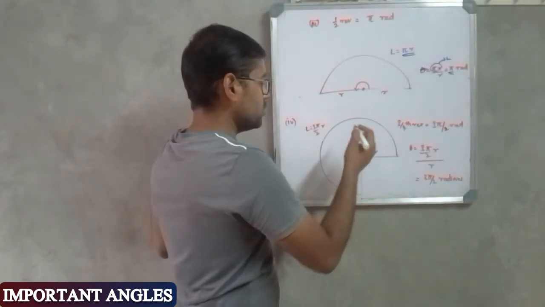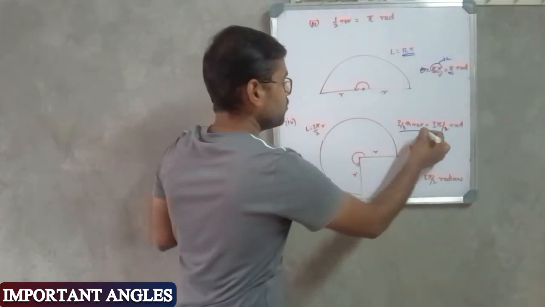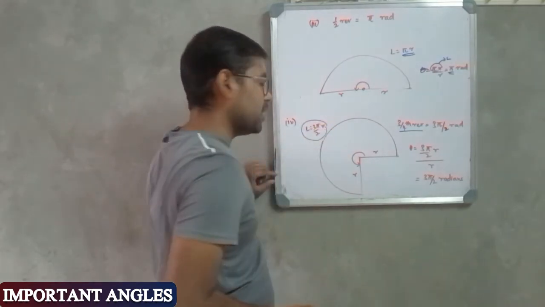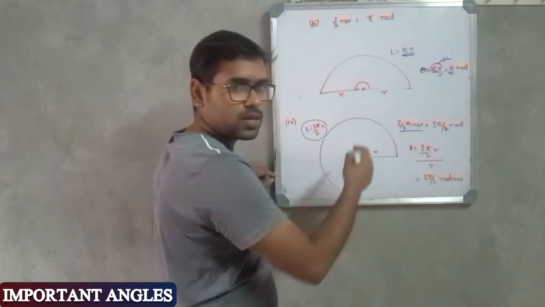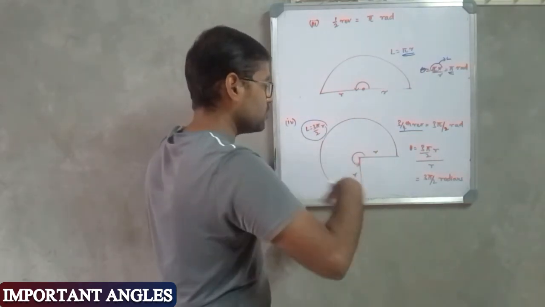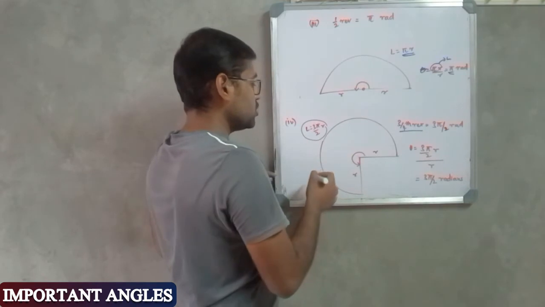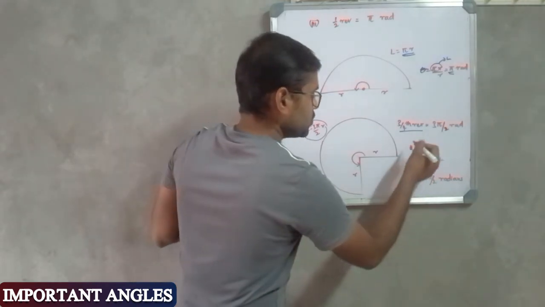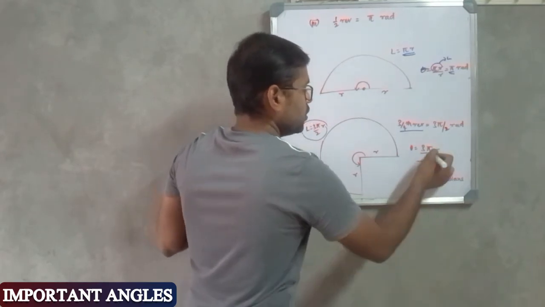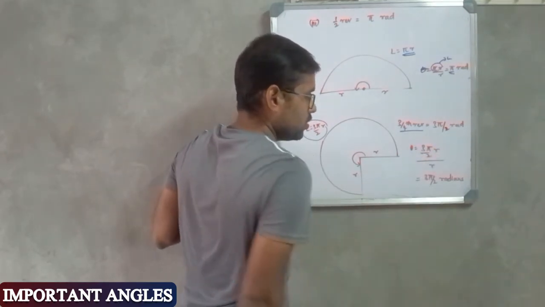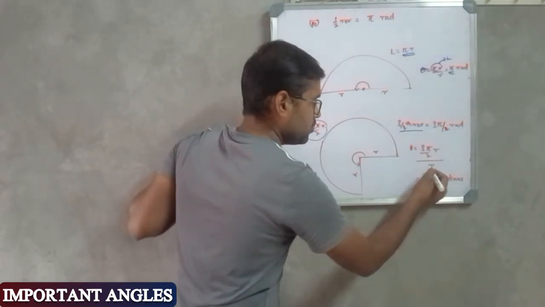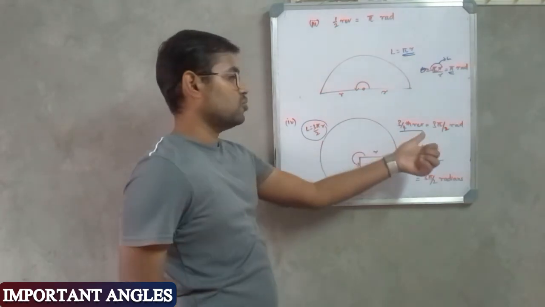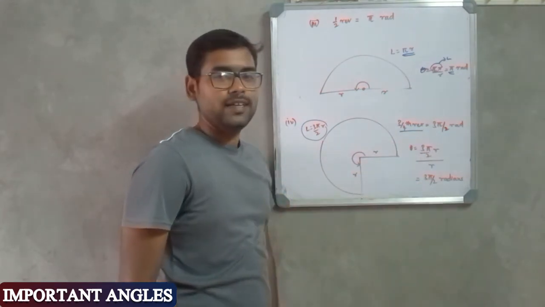Similarly for 3/4 of the revolution, the length of the arc will be equal to 3 by 2 pi r, since for a full revolution the length of the arc is 2 pi r. If we substitute into the formula, theta will be equal to 3 pi by 2 r divided by r, which is equal to 3 pi by 2 radians. So 3/4 of the revolution is equal to 3 pi by 2 radians.